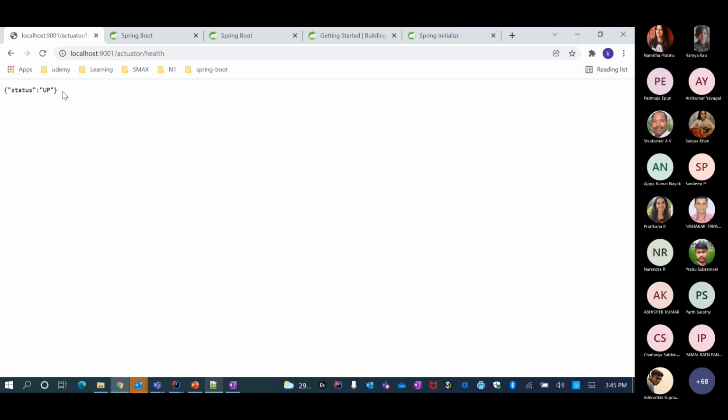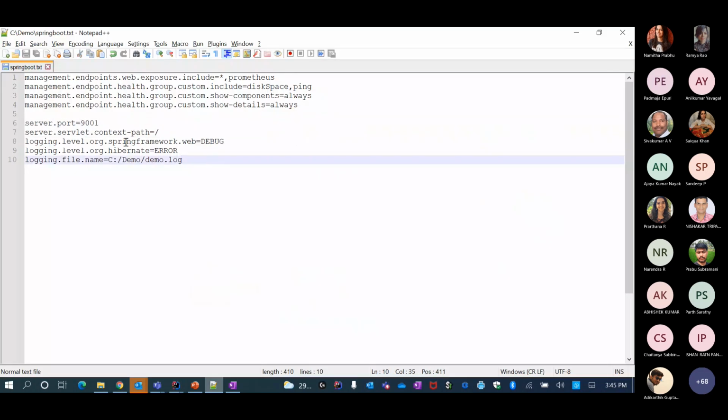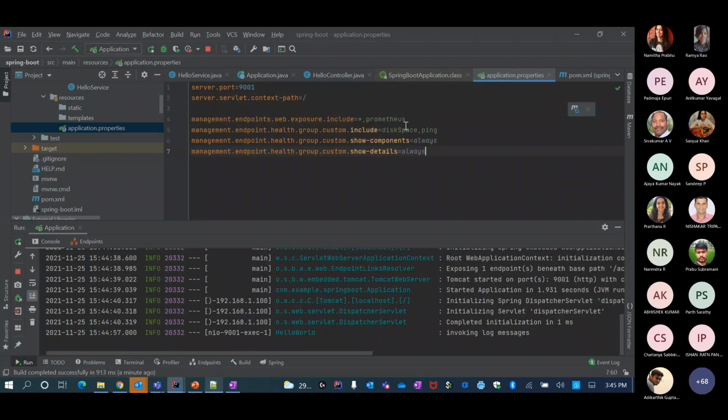But let's say that I want to expose much more from a metrics perspective. So what I do is I take all these things and say expose all my metrics. And for the custom, I'm saying also include the disk space as part of a custom metric.